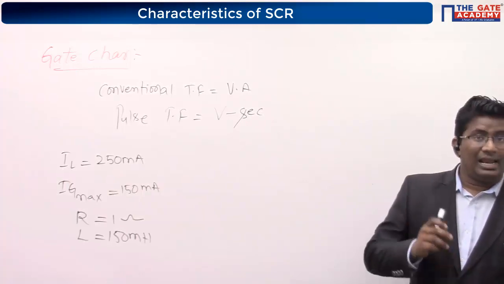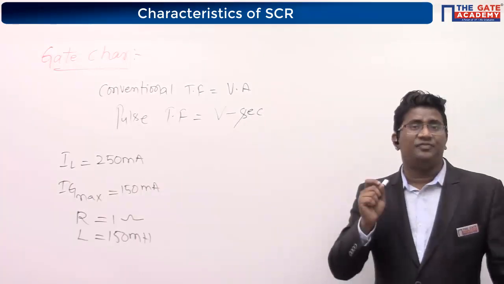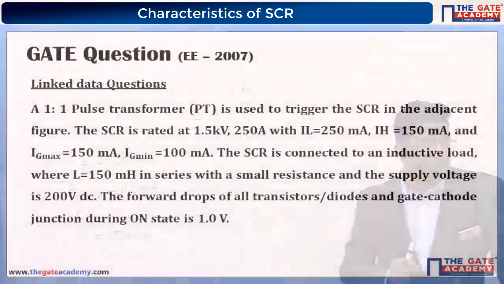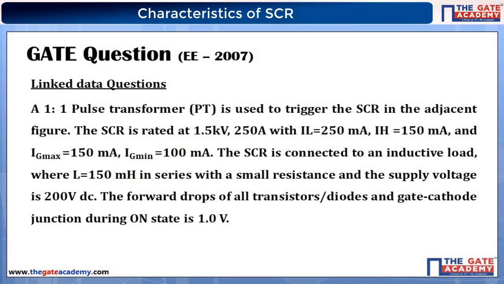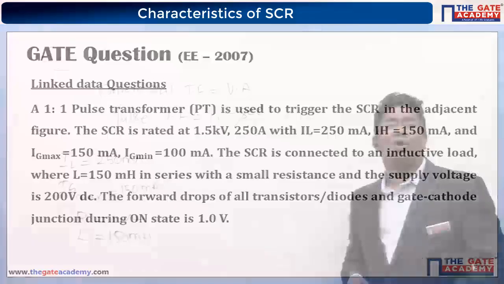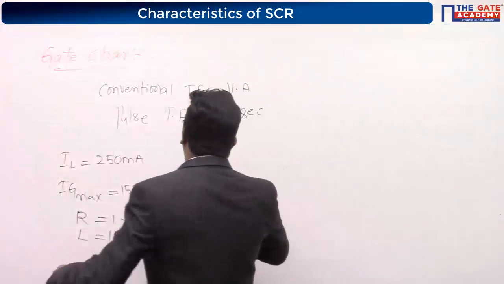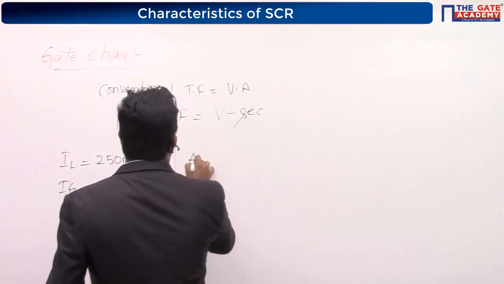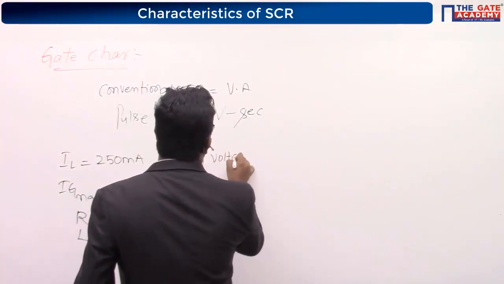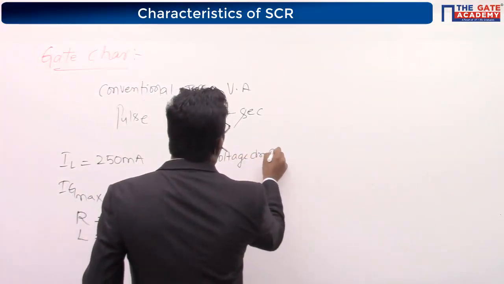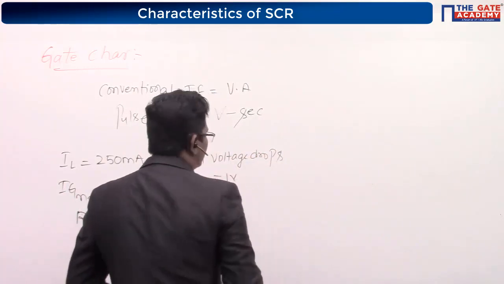Wait for that, and look at the last statement. That is a very, very important statement. The forward drops of all transistors, diodes and gate cathode junction in the on state is 1 volt. So all voltage drops they have given as 1 volt.